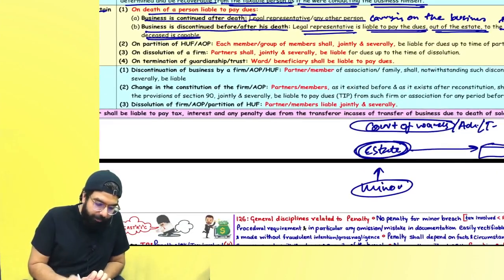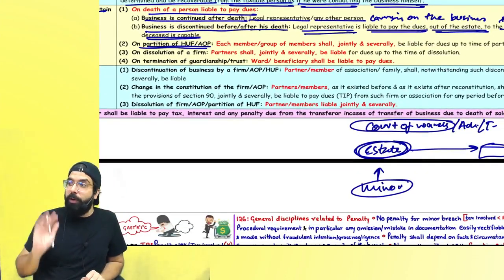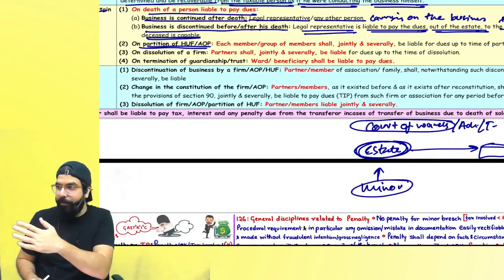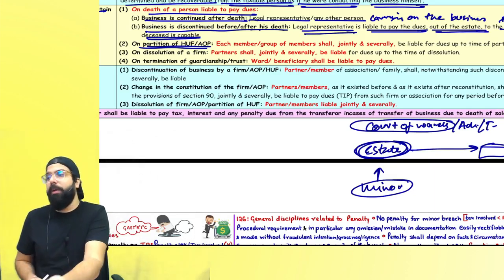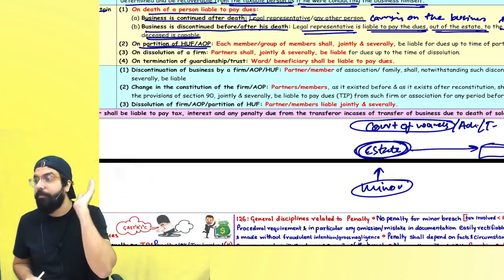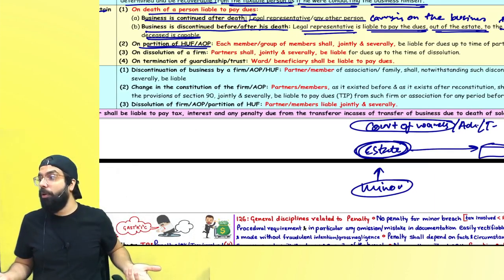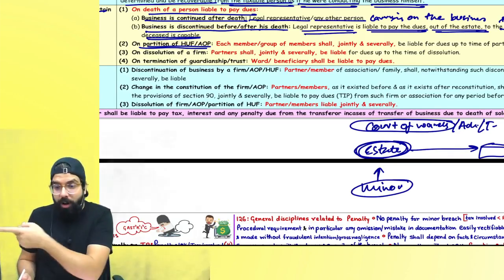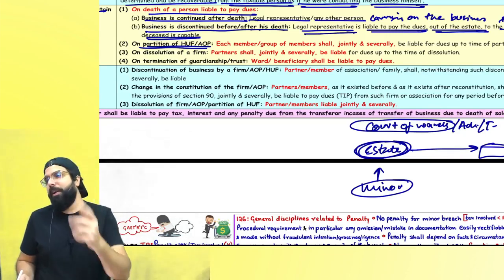Next. Sir, a fight happened in an HUF or association of persons, and they are going for a partition of the HUF. Government is telling, wait, before the partition, whatever the dues are there, the HUF and all the members of the HUF, Hindu undivided family, where the fight happened. They are dividing, they are telling we'll do partition. Now what to do? Before the partition, whatever dues are there, who will pay? All the members, Karta, members, everyone is jointly and severally liable.